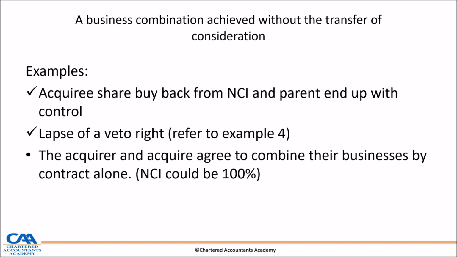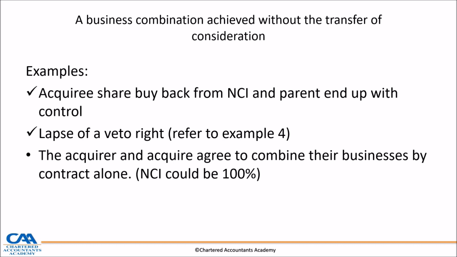What are the examples or circumstances in which control could be acquired without transfer of consideration? An example is where a share buyback happens and the acquiree, which is our investee, acquires shares from the other party other than us.